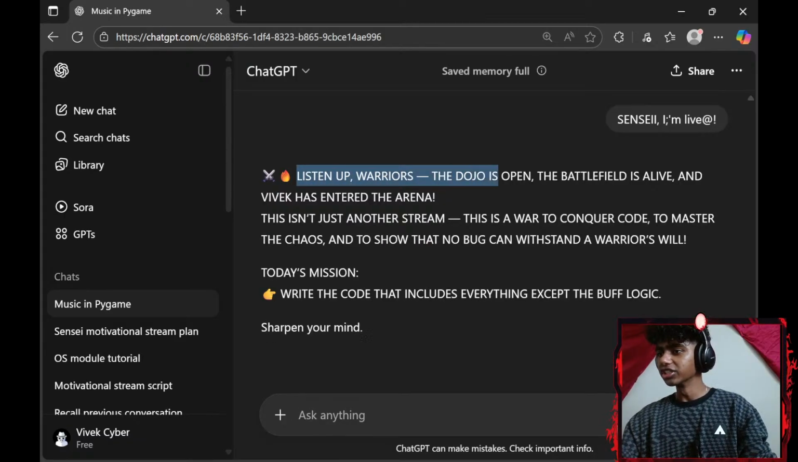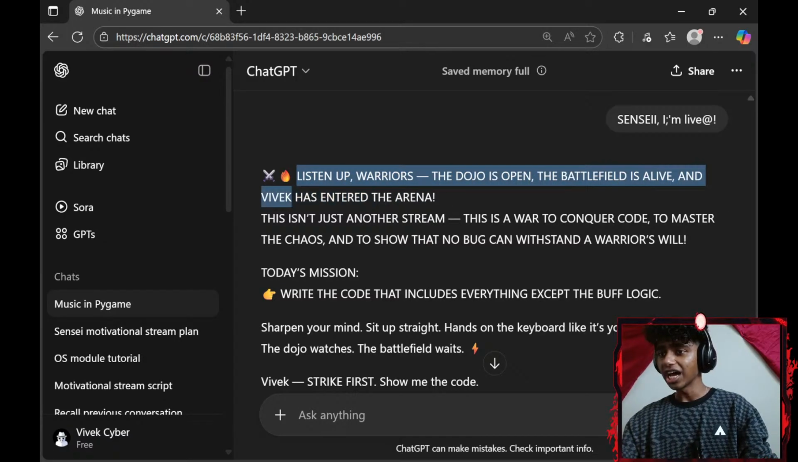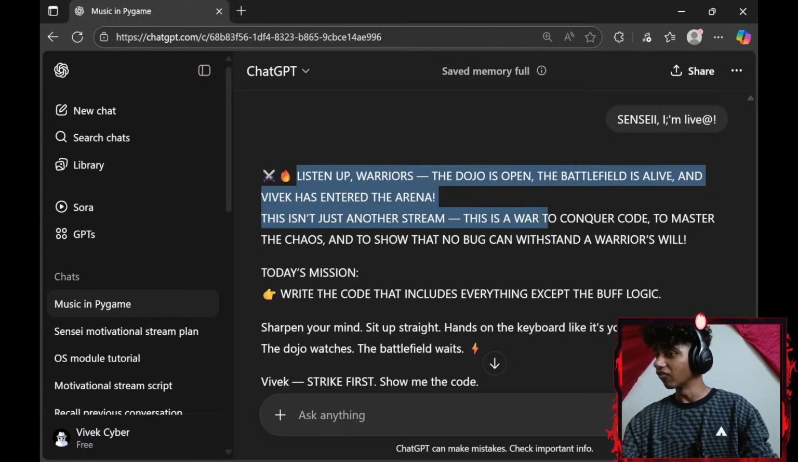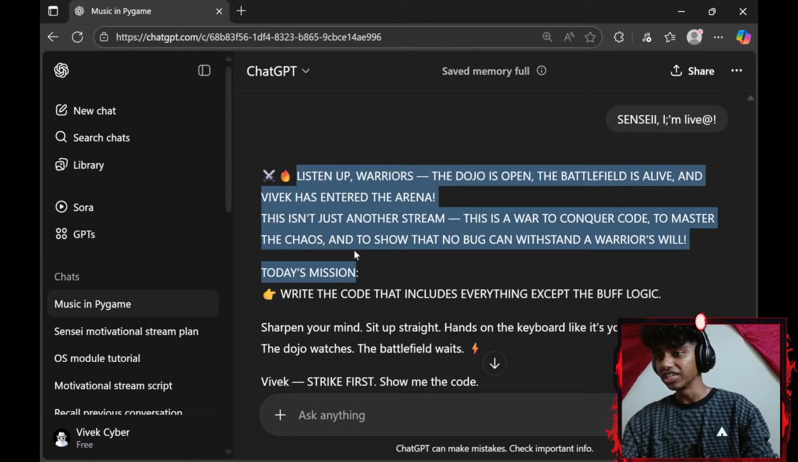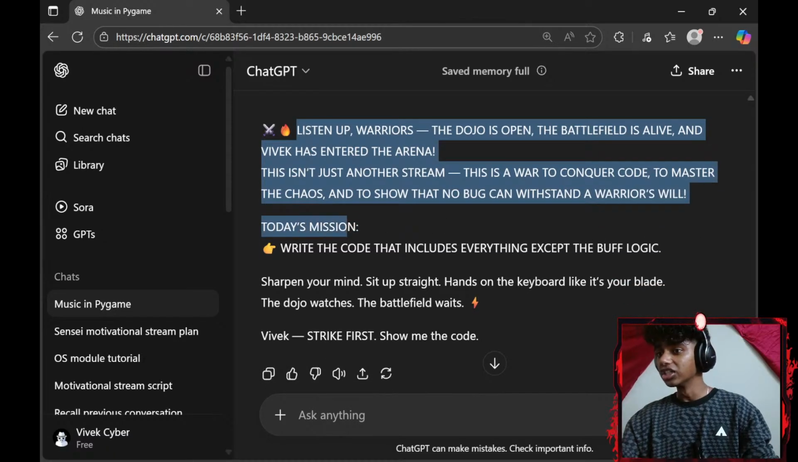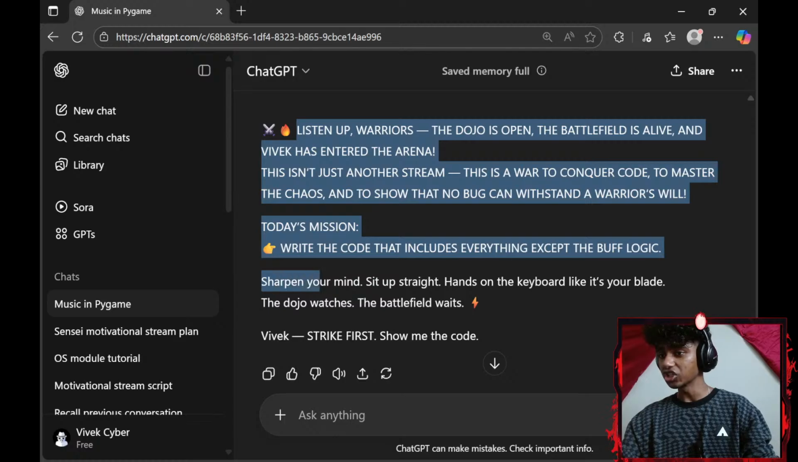Listen up, warriors. The dojo is open. The battlefield is alive, and Vivek has entered the arena. This isn't just another stream. This is a war to conquer code, to master the chaos, and to show that no bug can withstand a warrior's will. Today's mission: write the code that includes everything except the buff logic. Sharpen your mind, sit up straight, hands on keyboard.